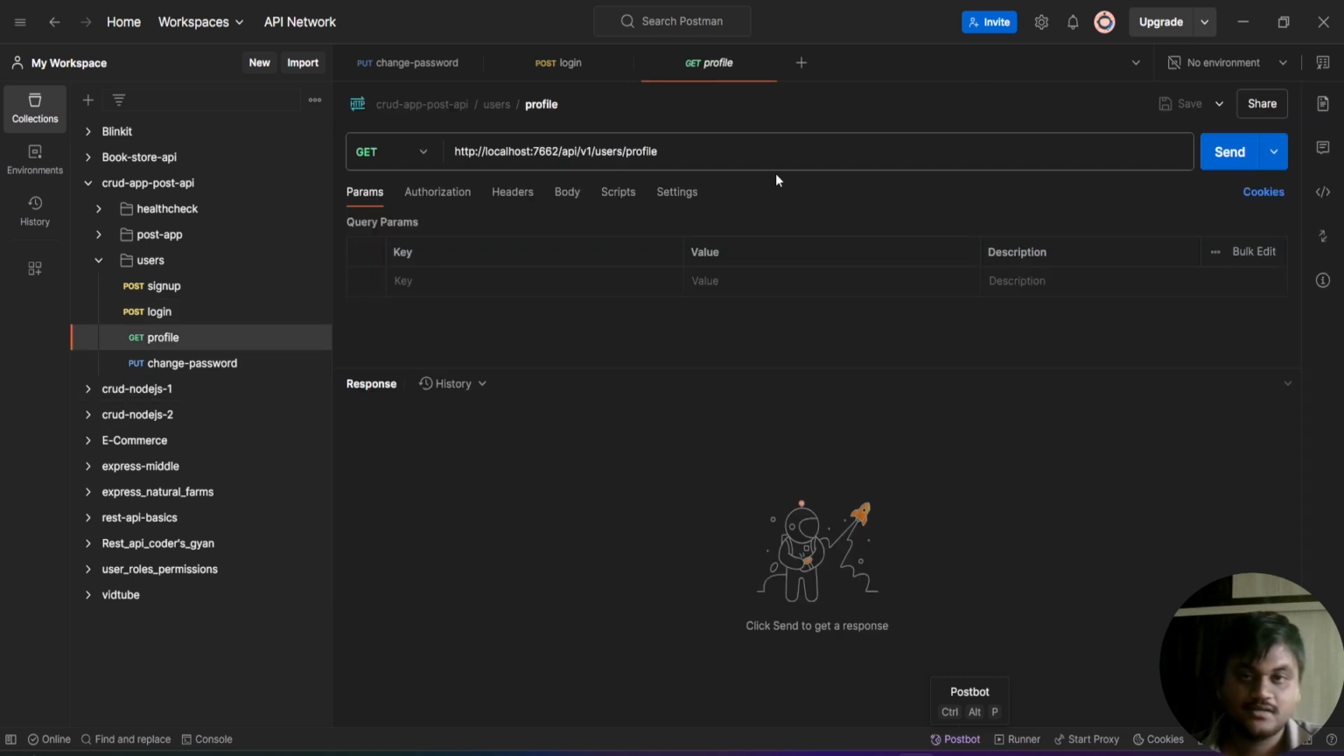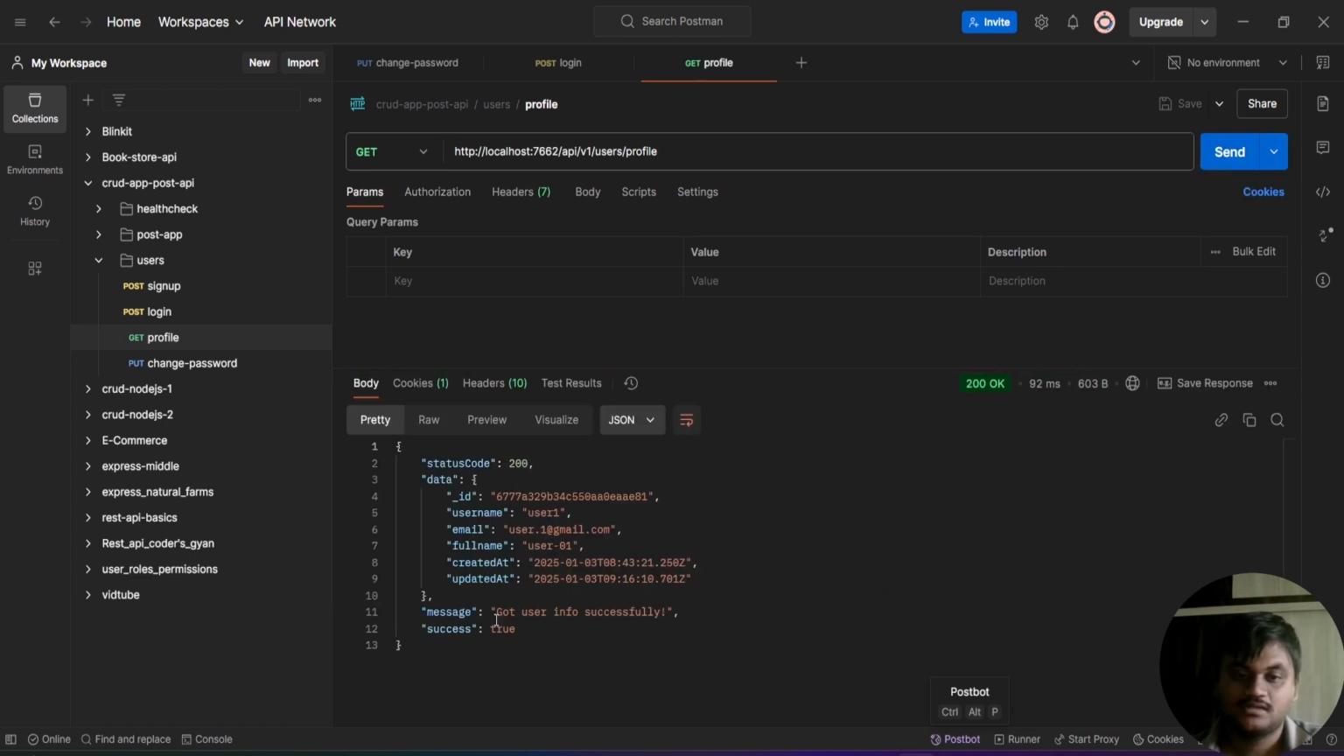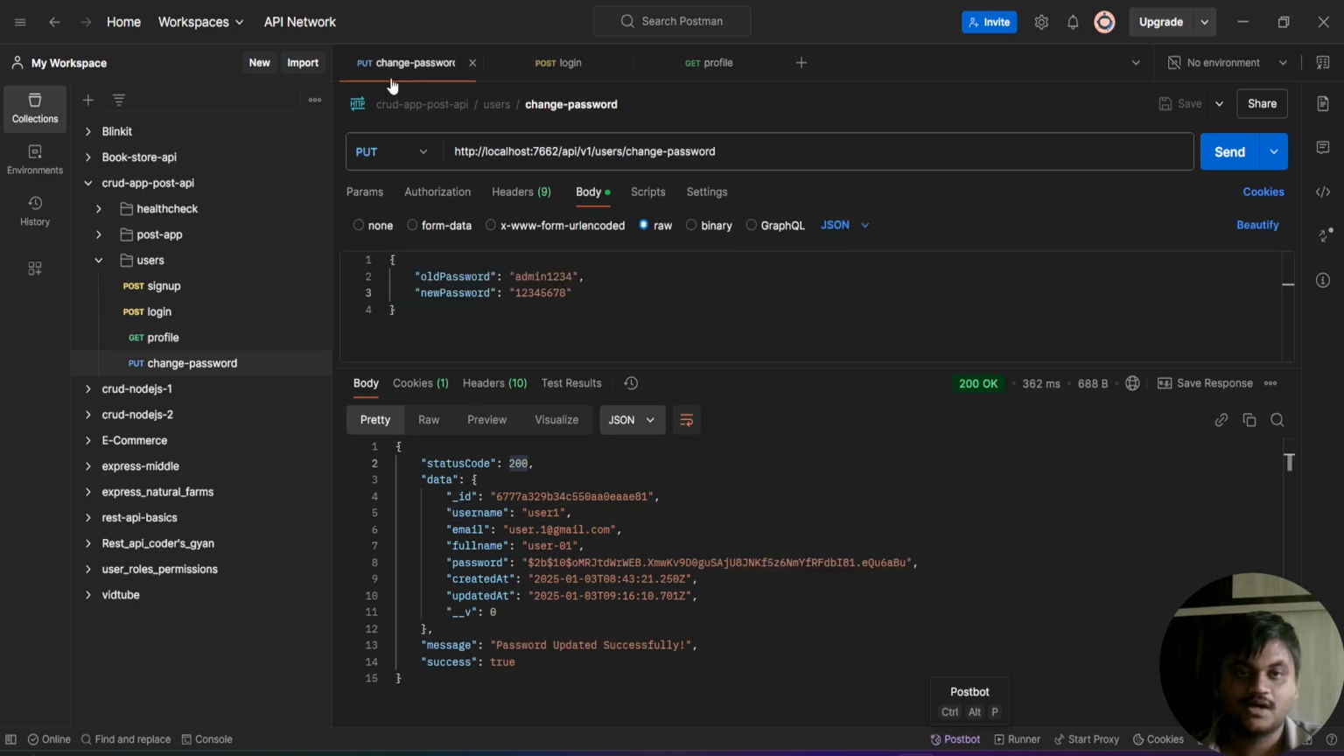Through this, we can get the profile section also. Click on this here. See, I got user info successfully: email, full name, username, and ID. We have completed changing the password also.